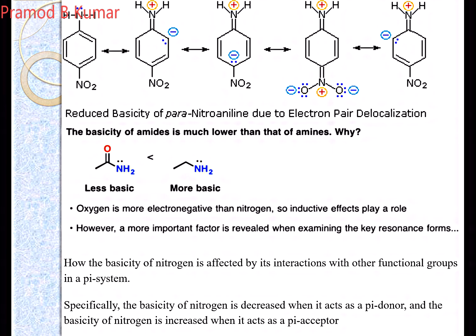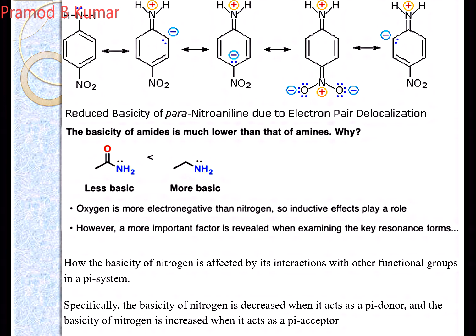First of all, carbon is an electron withdrawing group, so it will reduce the electron density on your nitrogen. Moreover, in case of amide, the lone pair of electrons in your nitrogen can come in conjugation with your carbonyl carbon and oxygen. So there will be a delocalization of electrons within the system. That's why your amides are less basic than your normal amines. Okay, please remember this point, very important to be remembered.